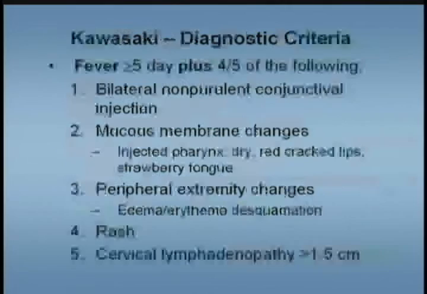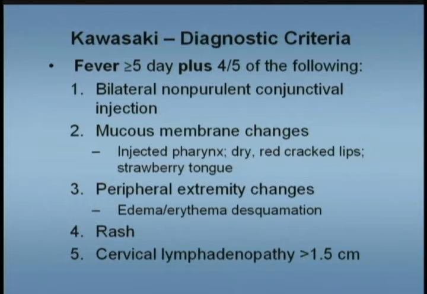This is also a diagnosis by exclusion, and you have to have a certain criteria. First criteria is fever. The fever has to last 5 days or more, and then you have to have 4 of the following 5 criteria. So again, a test question would describe this to a T. They would tell you about the fever, and then they would start listing other criteria, and you just keep clicking them off, and then they would ask you what else you're going to do for this patient.